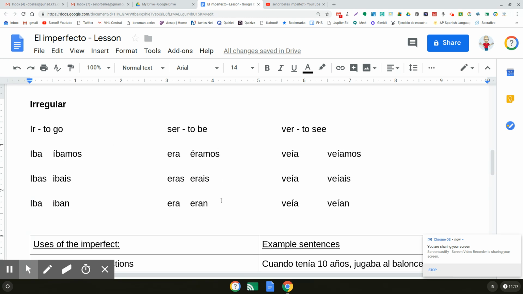Ser goes to era, eras, era, éramos, erais, eran. And ver goes to veía, veías, veía, veíamos, veíais, and veían. The only thing that's irregular about ver is that it keeps this e right here. Otherwise, it has the normal er endings on it, so it's not too irregular.